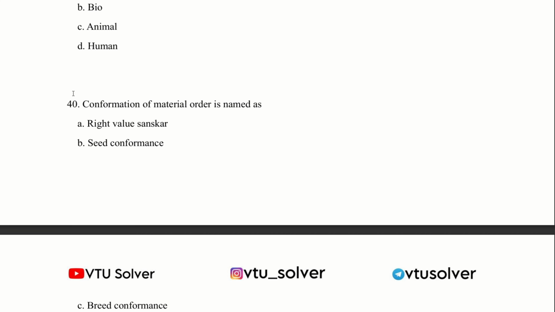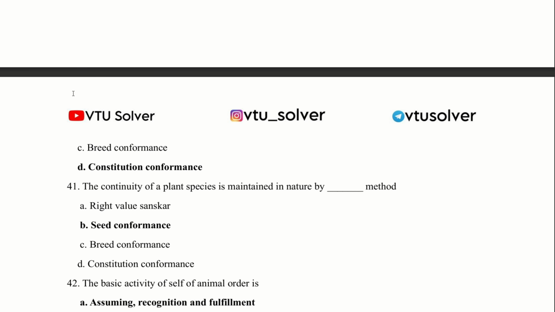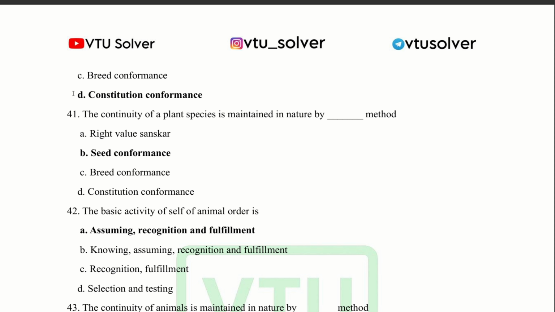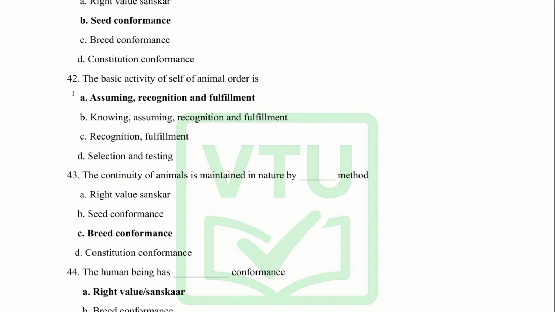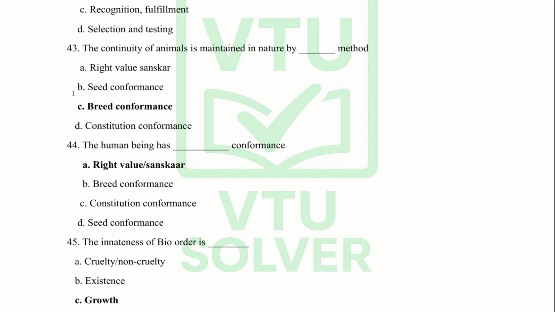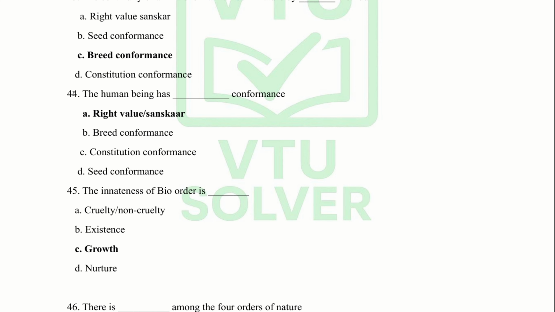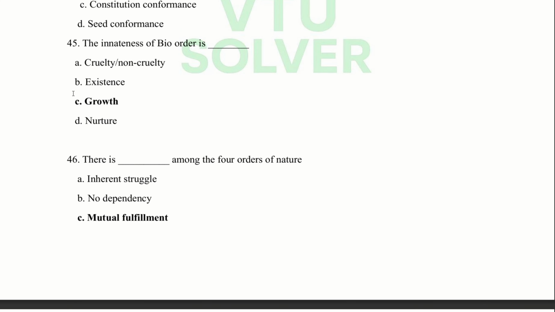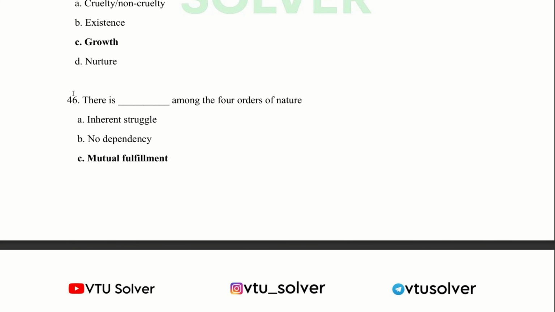40. Conformance of the material order is named as constitutional conformance. 41. The continuity of a plant species is maintained in nature by dash method. Seed conformance. 42. The basic activity of the self of the animal order is assuming, recognition and fulfillment. 43. The continuity of animals is maintained in nature by dash method. Breed conformance. 44. The human being has dash conformance. Right values. 45. The intenseness of the bio order is growth. 46. There is a dash among the four orders of nature. Mutual fulfillment.